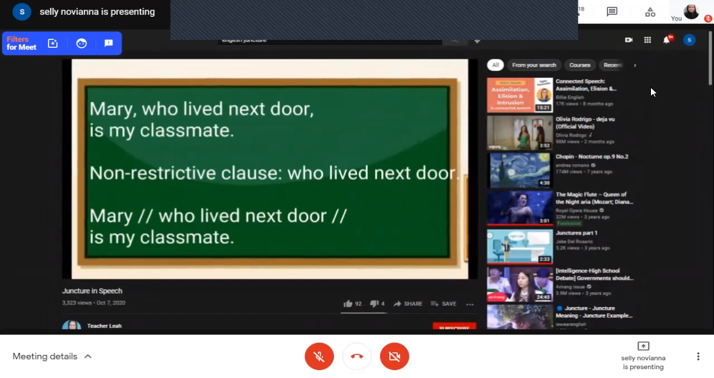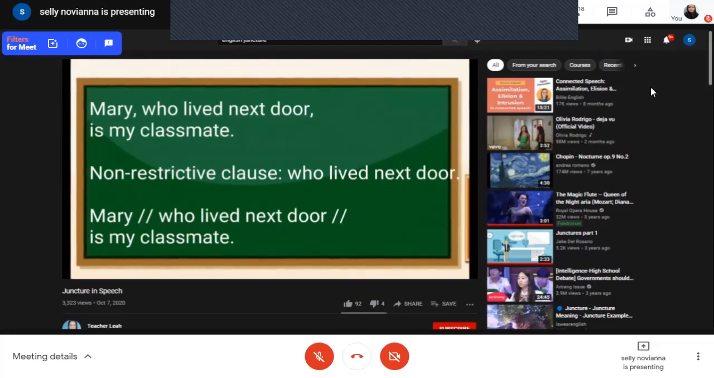Let us have another example. Mary, who lived next door, is my classmate. Who lived next door is a non-restrictive clause because it begins with a relative pronoun who. So the sentence will be, Mary, who lived next door, is my classmate.